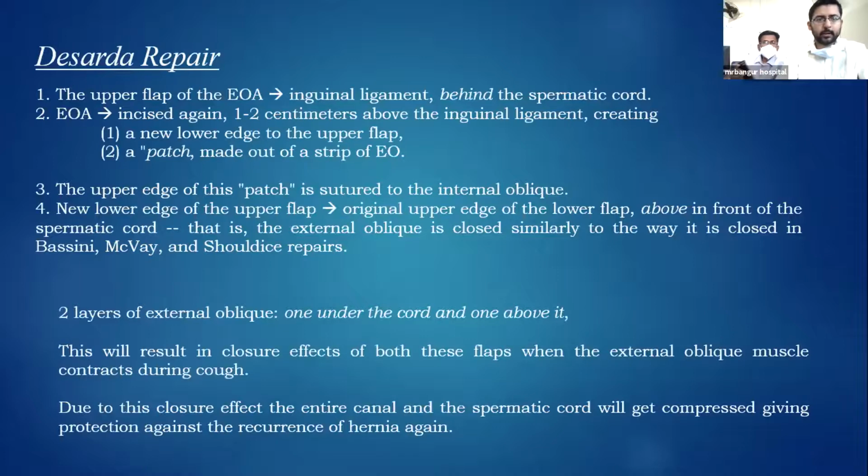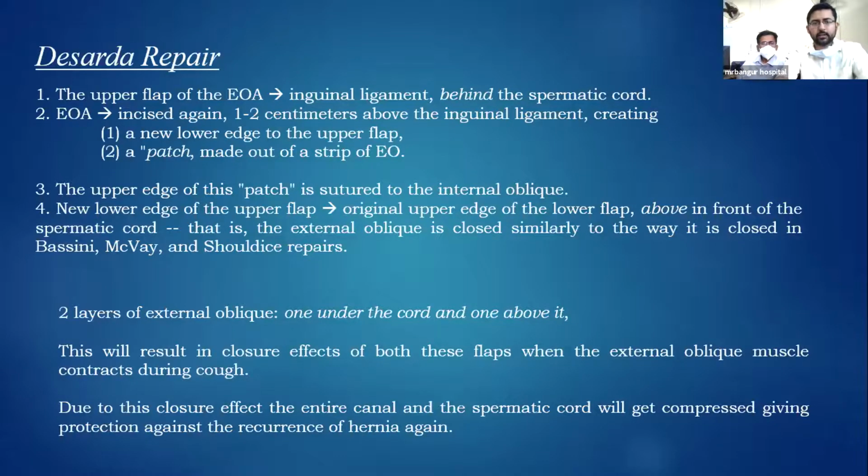In the Desarda repair, the upper flap of the external oblique aponeurosis is attached to the inguinal ligament behind the spermatic cord. Then the external oblique aponeurosis is incised 1 to 2 centimeters above the inguinal ligament, and this creates a new lower edge of the upper flap and a patch that is made up of a strip of the external oblique. Now the upper edge of this patch is sutured to the internal oblique, and the new lower edge of the upper flap is sutured to the original upper edge of the lower flap in front of the spermatic cord. That is, the external oblique is closed in a similar fashion as is done in the other repairs.